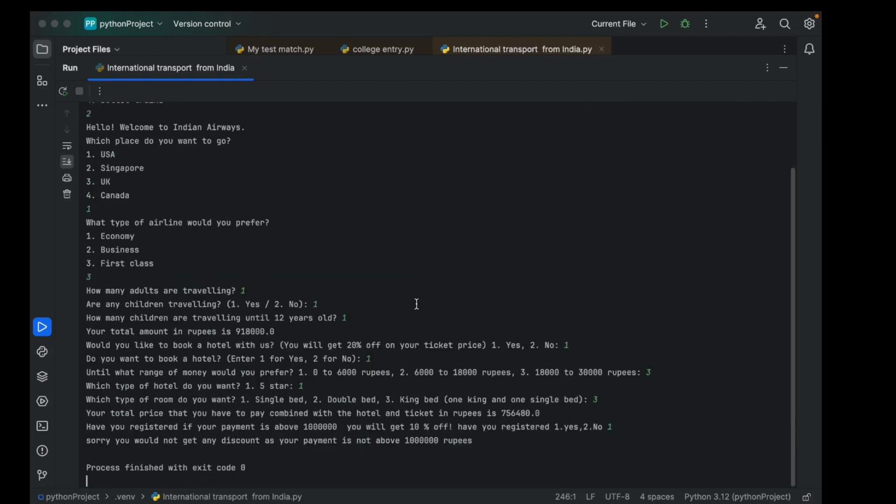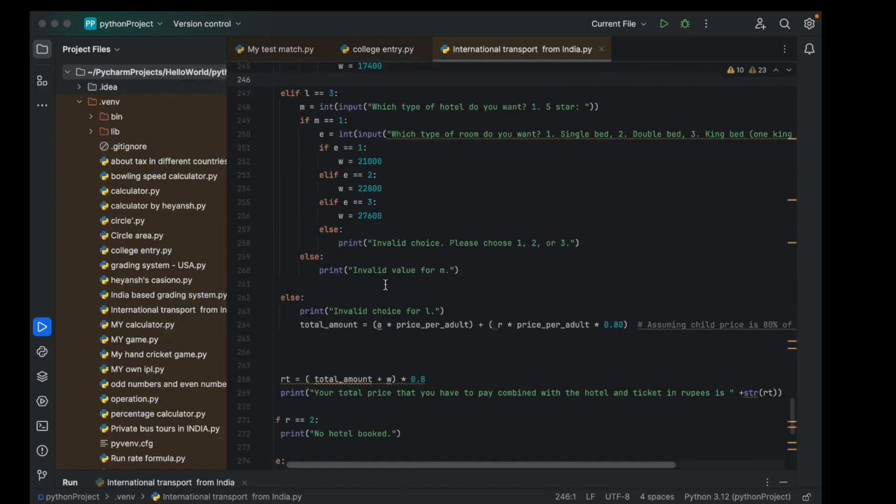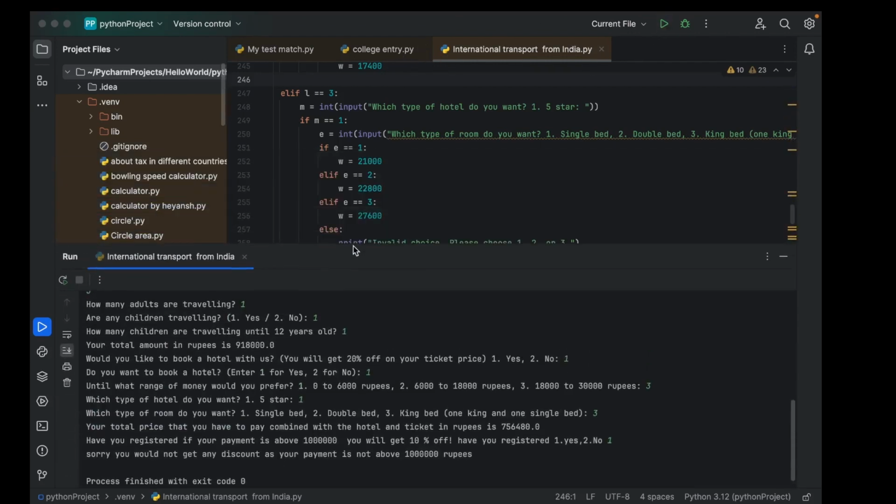Now you also got to know what we have to do if such errors come. We just have to correct the invalid option, like over here. We have to correct it, and then we have to run our program again, and it will run.